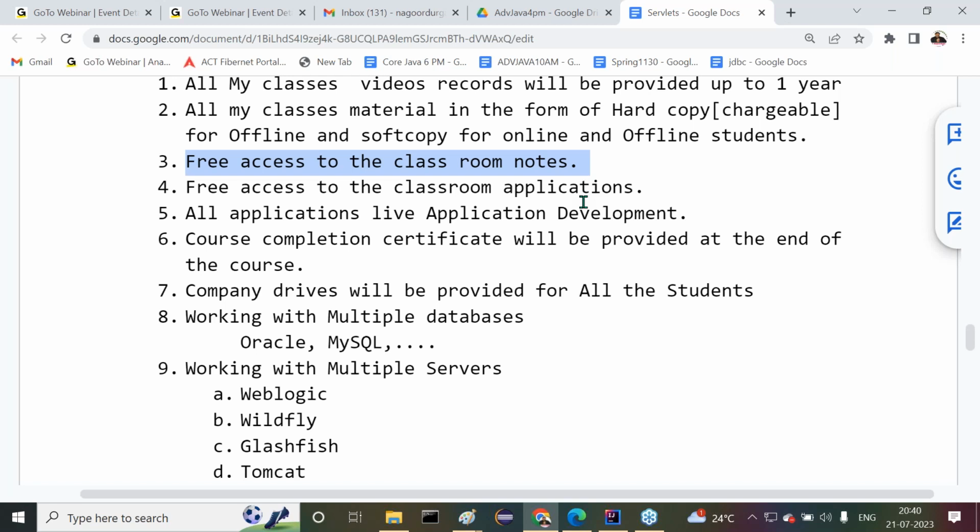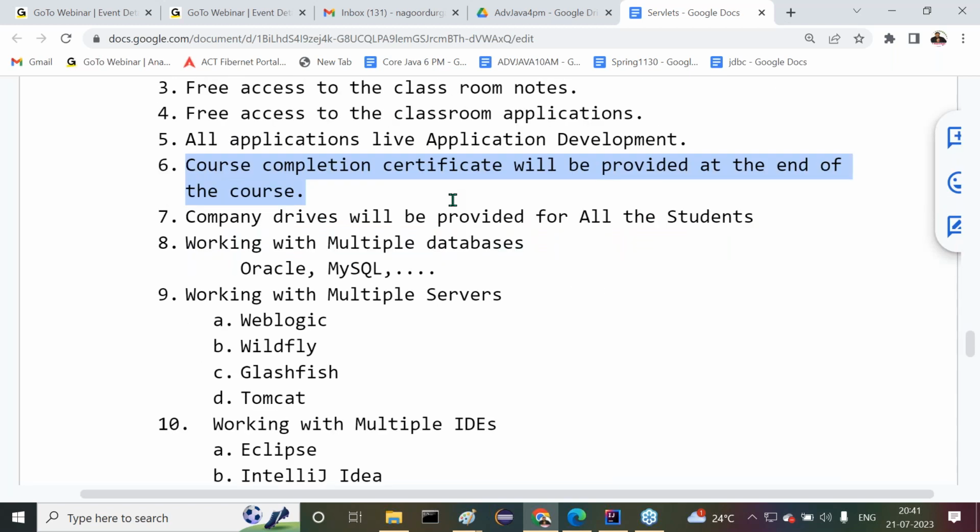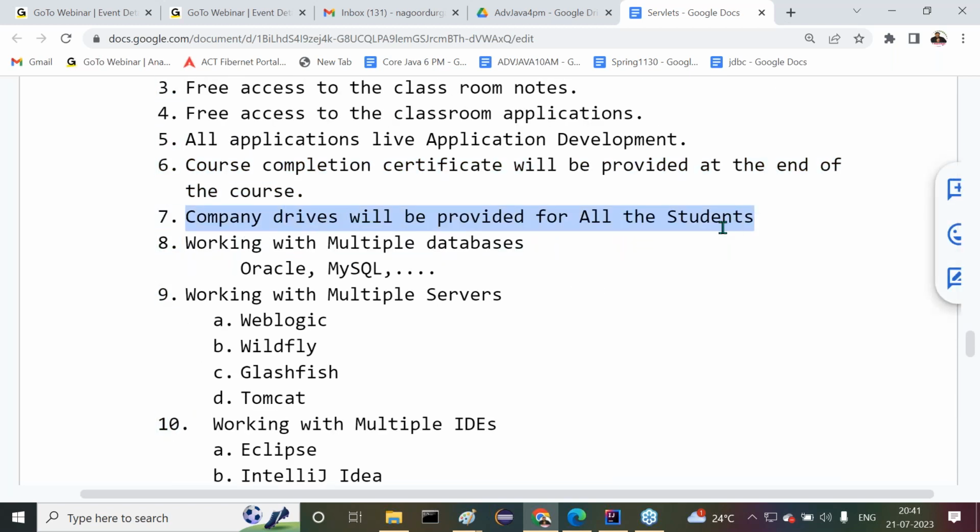Free access to the classroom applications. Every application is a live application. In front of you, I will type that application and show it to you, so we can get that live application inside our content. All right. A course completion certificate will be provided at the end of the course.